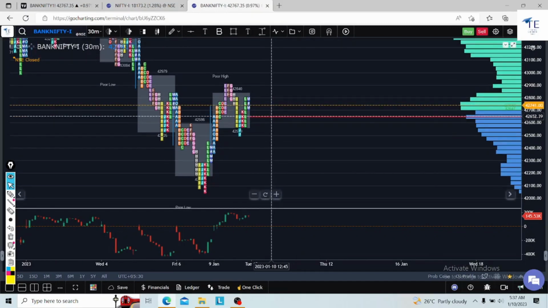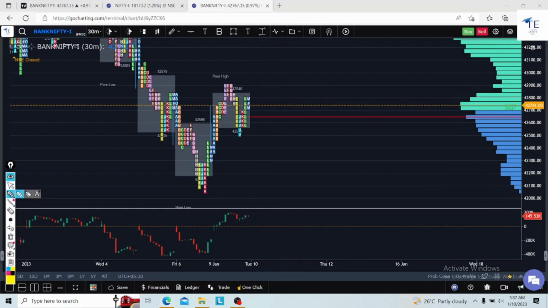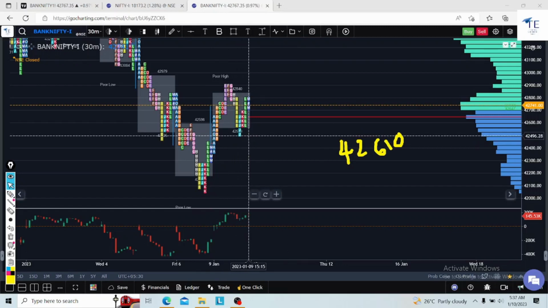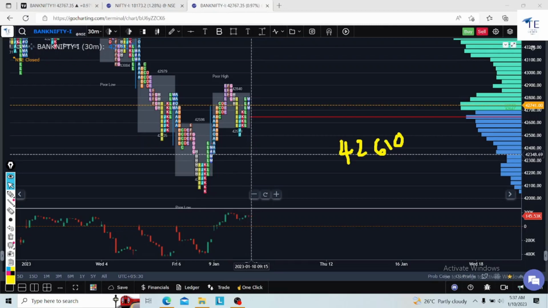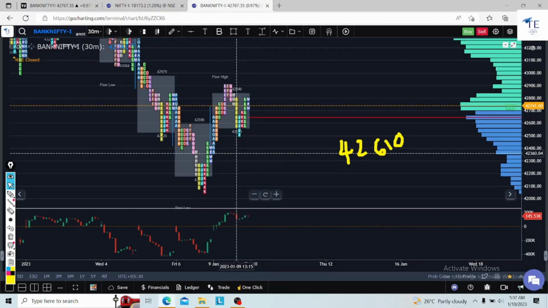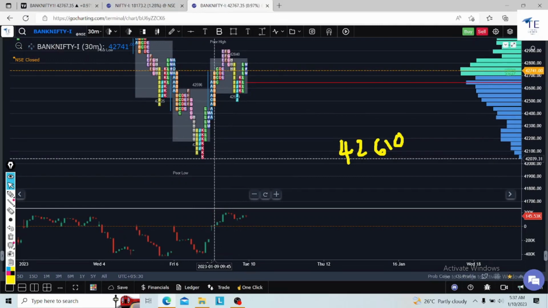If the market opens flat and comes down, I will watch 42,610. 42,610 will decide where Bank Nifty goes today. If there is any acceptance at 42,610, the first target is 42,490. The second target is directly towards the 42,300 level. Any acceptance below the day low could bring a huge fall towards 42,000.